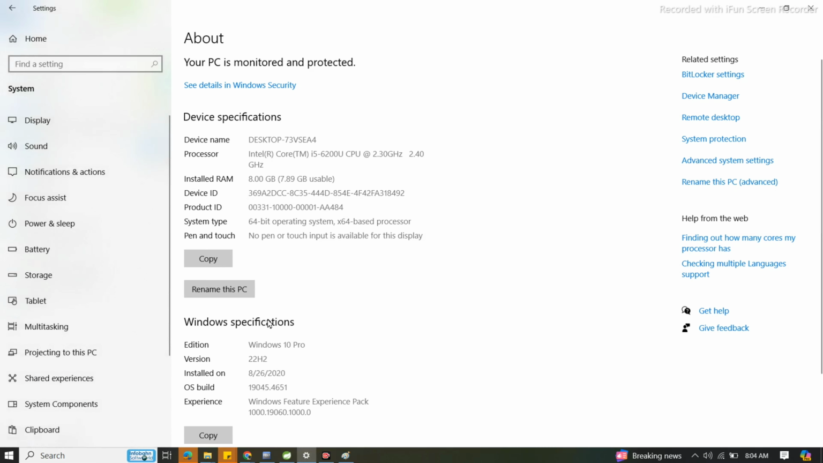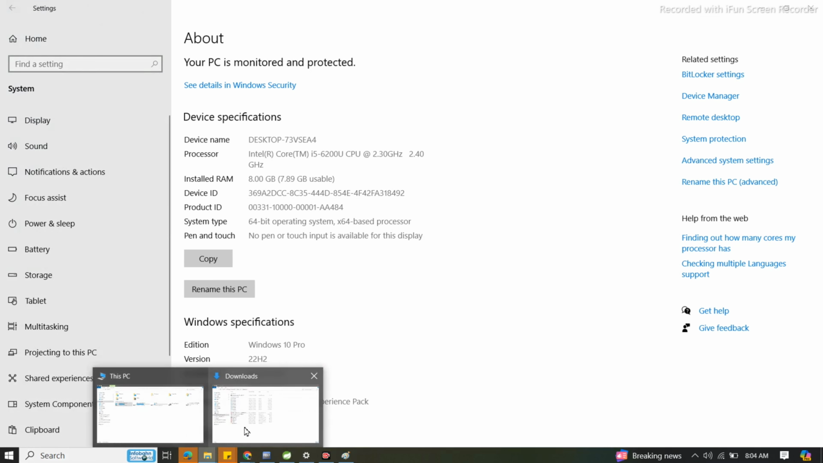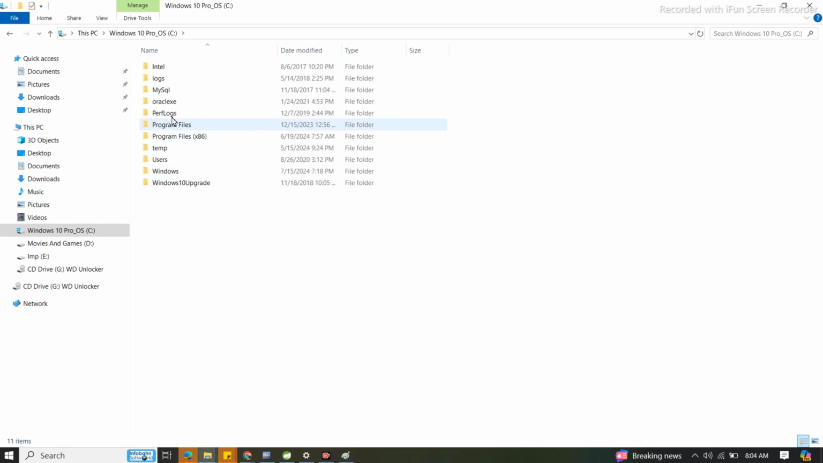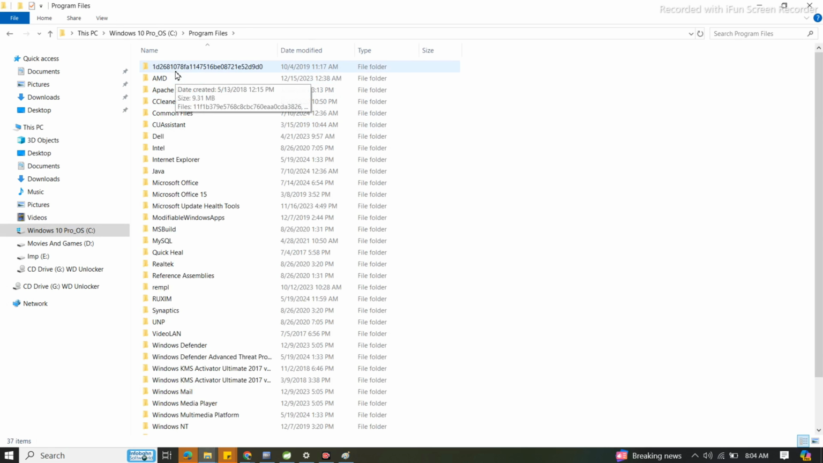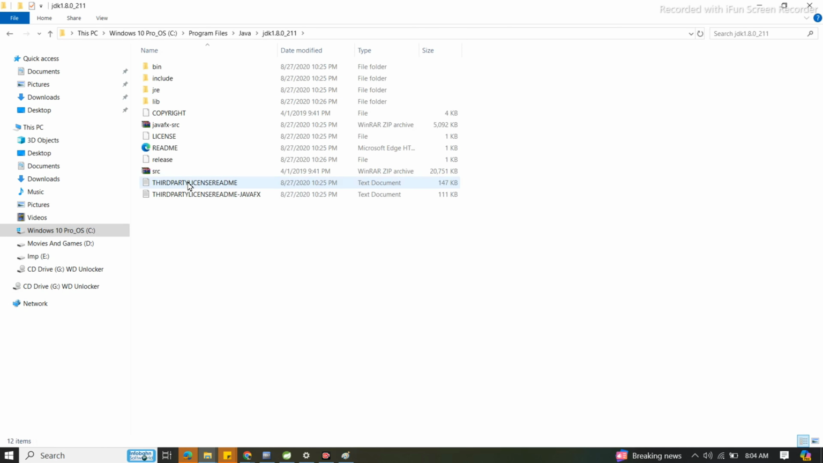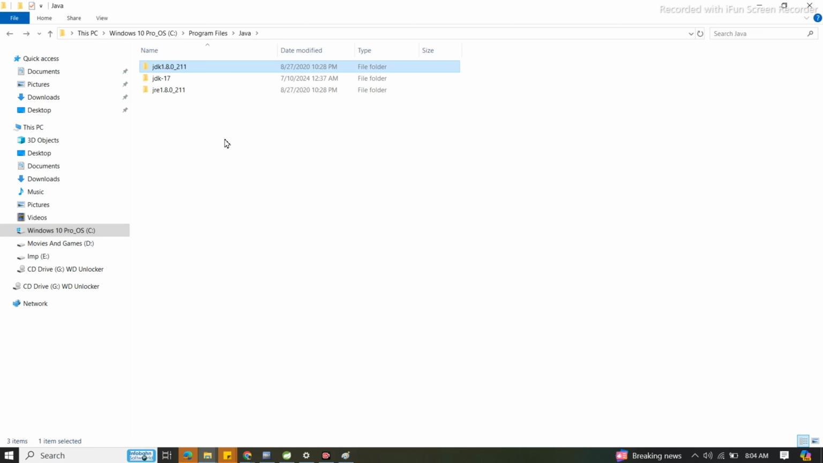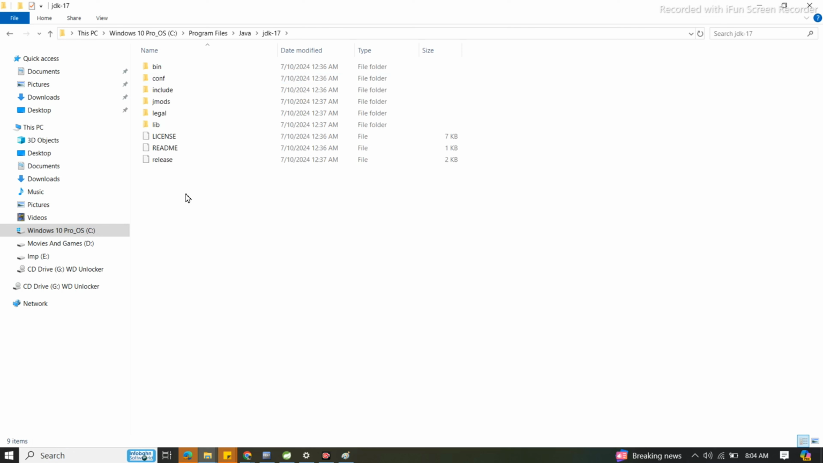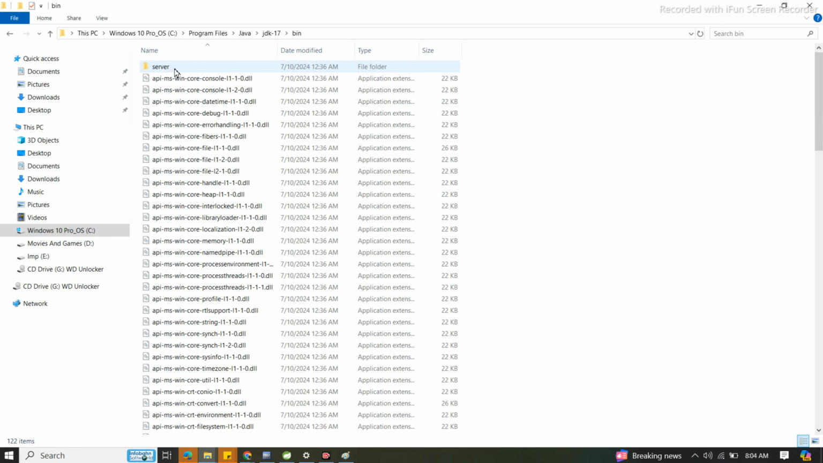Got it? So now after installation of this Java 17, there is one thing here. If you go to the C drive, Program Files, Java is available, right? Let me show you Java 8 also. Here you can see JRE is there, but we are downloading JDK 17. Once you open this JDK, you can find some JRE in it, right?